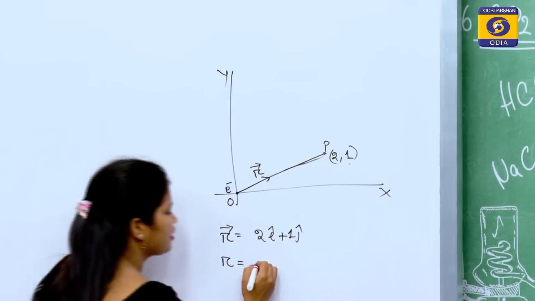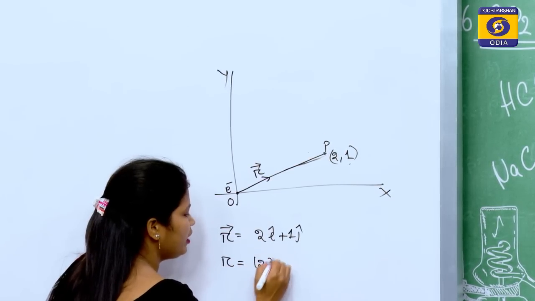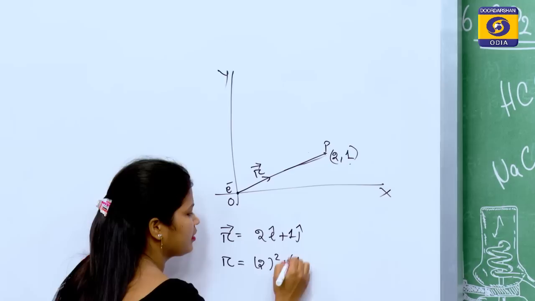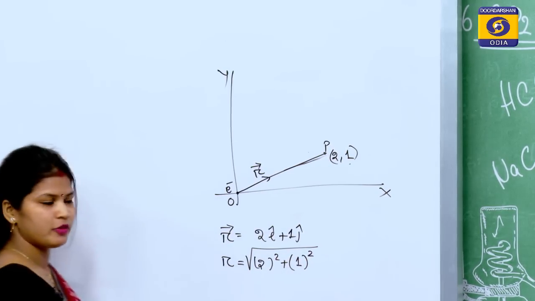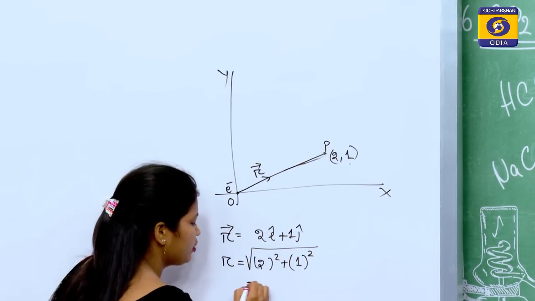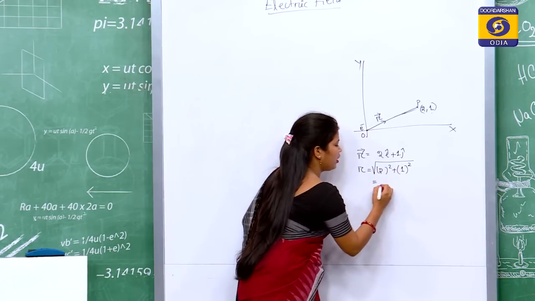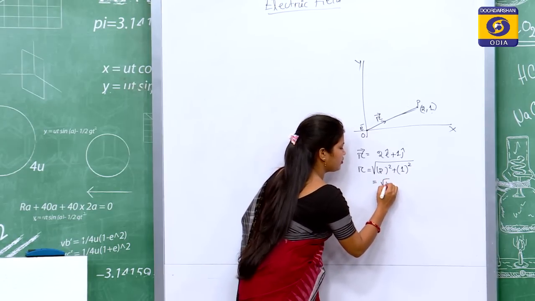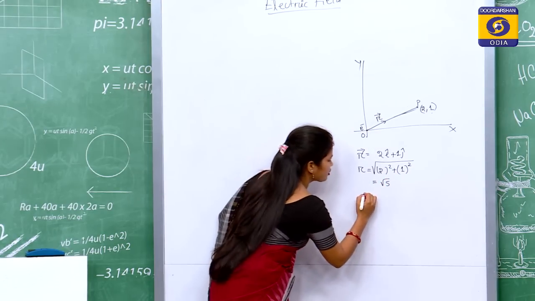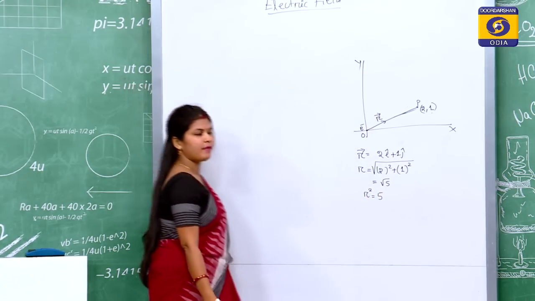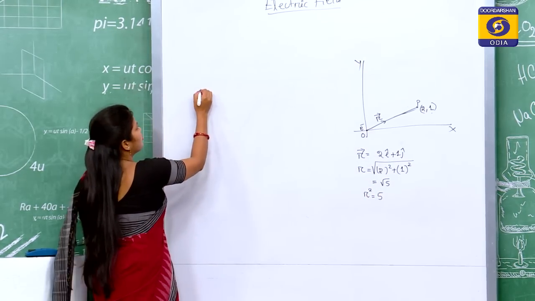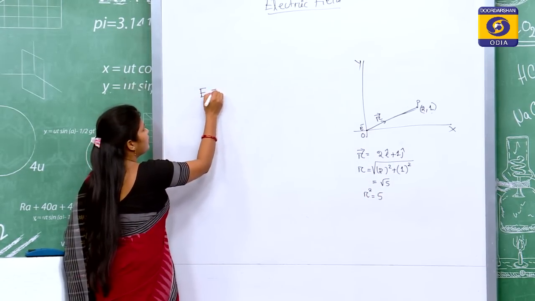R is the square root of 2 square plus 1 square, that is equal to the square root of 4 plus 1, 5, so root 5. What is R square? It is 5. So, what is the formula of E?